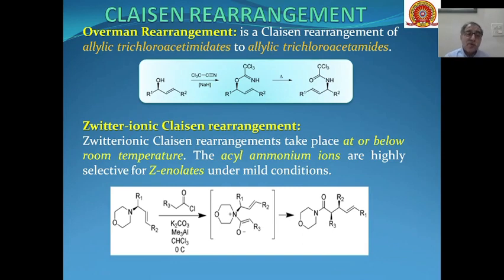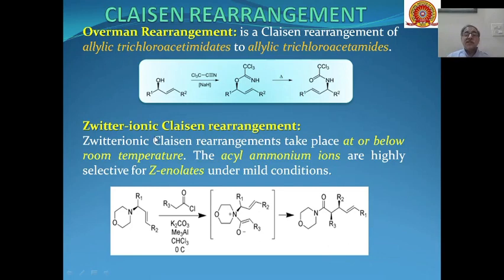Then is the Overman rearrangement. This is also a type of Claisen rearrangement where allylic trichloroacetimidates are converted into allylic trichloroacetamides. So here these types of allylic alcohols react with these types of highly electron-withdrawing trichloro compounds, and they give us allylic trichloroacetamides as the product.